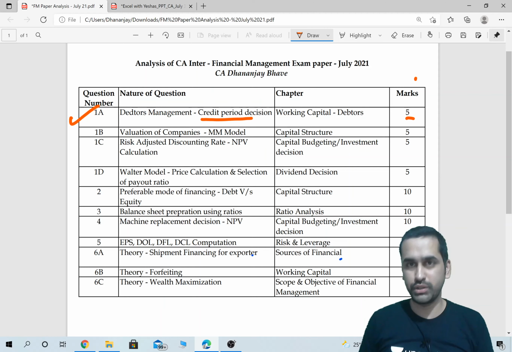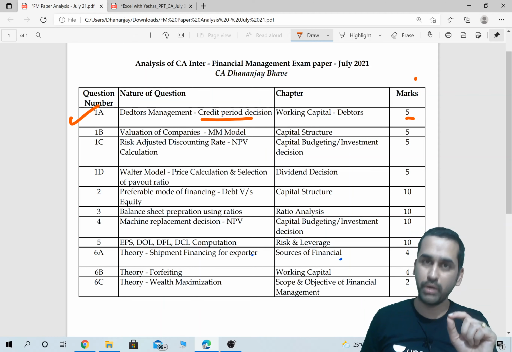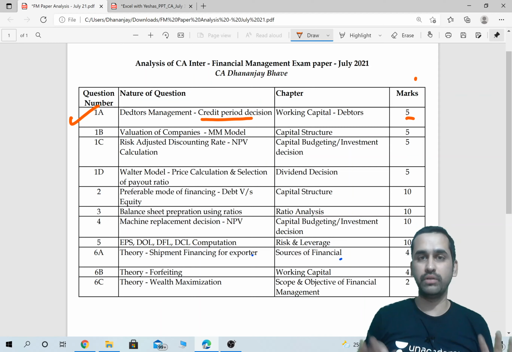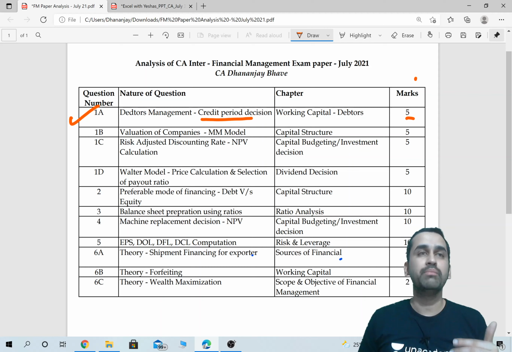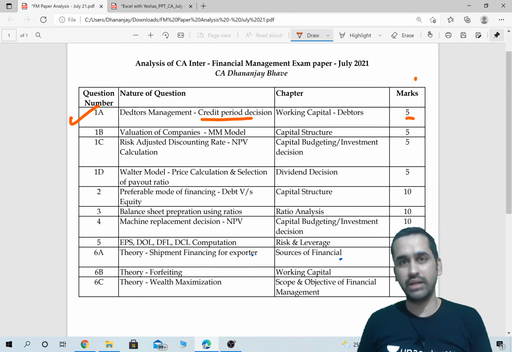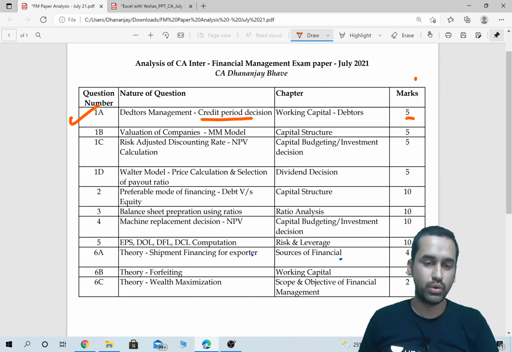If you do the opportunity cost working note properly, there is no difficulty in solving this. Even the opportunity cost was easy, but that's the place where many students go wrong. This was picked from an old RTP.